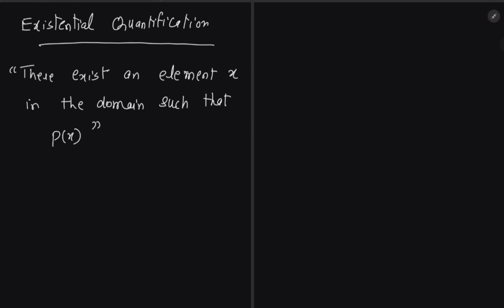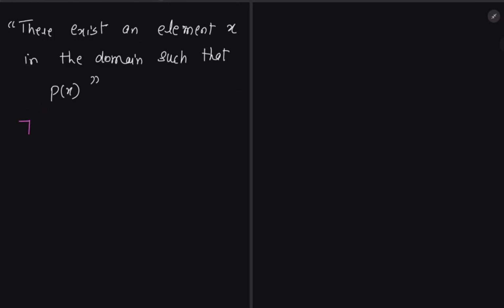It is written in symbolic way as there exists x, P of x. This is called there exists, this is the domain, and this is the predicate. So it means that out of the domain, we have some exceptions in the answer.